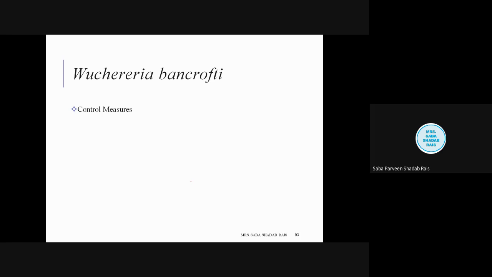Out of those, neem is one of the very effective secondary metabolites that can be used, especially neem seed oil, and then citronella oil, which can be used as a mosquito repellent. Natural mosquito repellents are available in the market also. Simply, if you take neem extract and apply it on your hand before sleeping, that is sufficient.